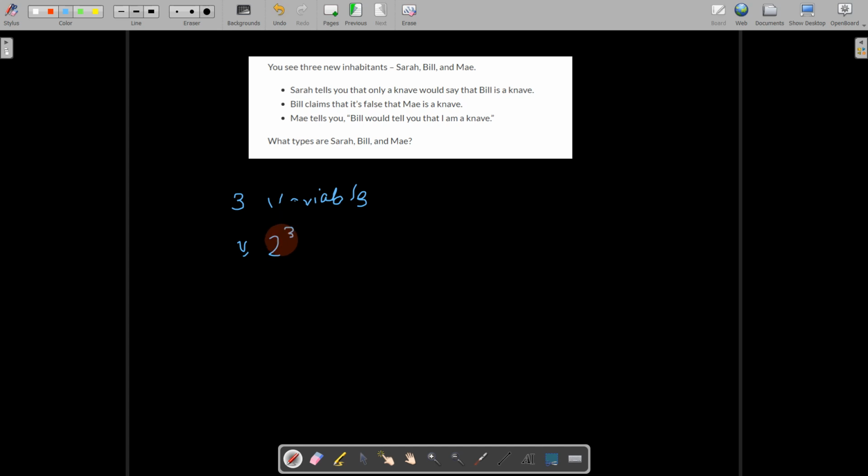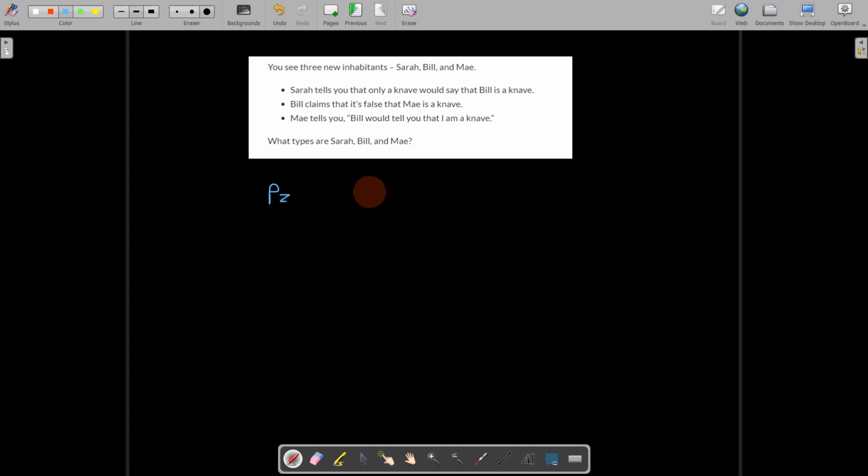2 to the power 3, so 8 possible cases can be there, and that would be too tedious to check. So how can we check it in less time, not checking all the 8 possible combinations? First we will write the statements, identify the statements.